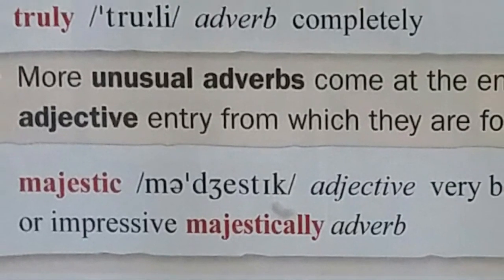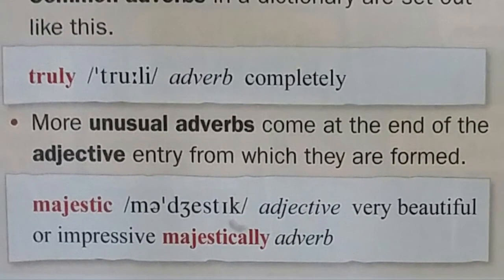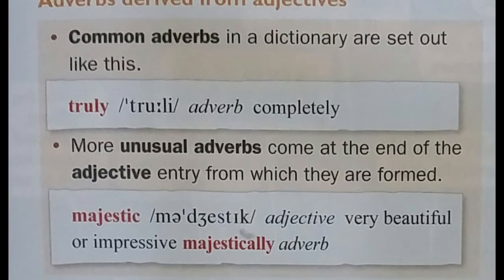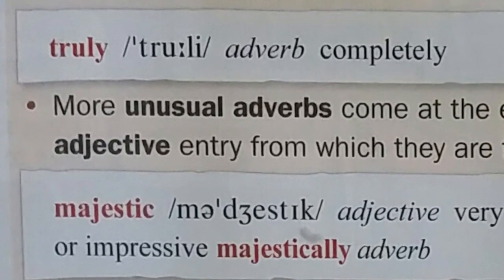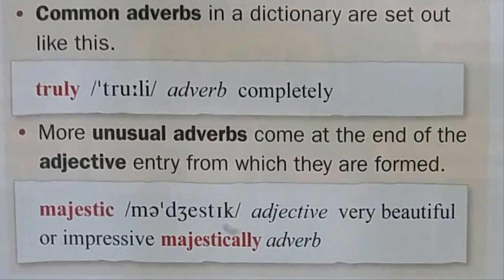If the word ends with IC, we change the adjective that ends with IC into another adjective by adding al, then we add ly to make it adverb. Normally, when I change to adverb I just add ly. Do you understand this? I add ly to the adjective. If the word ends with IC like majestic, I change the adjective into another adjective, majestical, then we add ly so it becomes adverb majestically, which means بشكل مهيب.